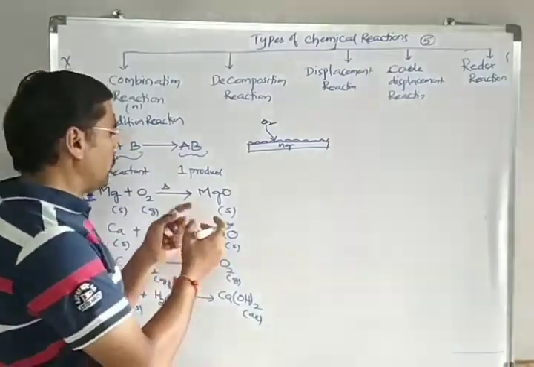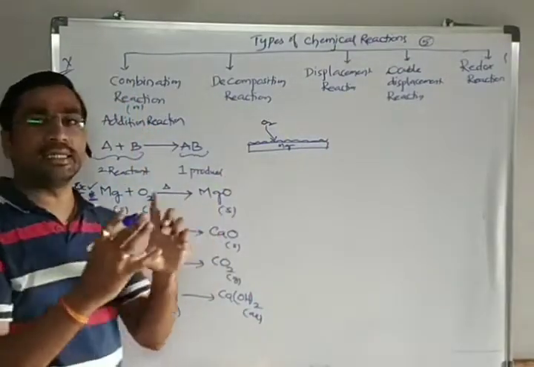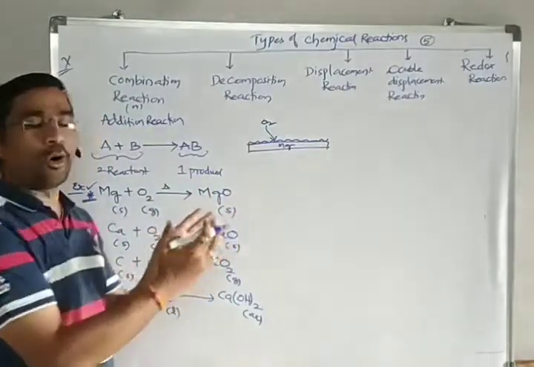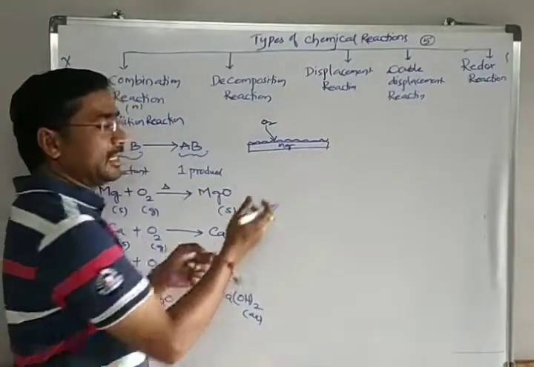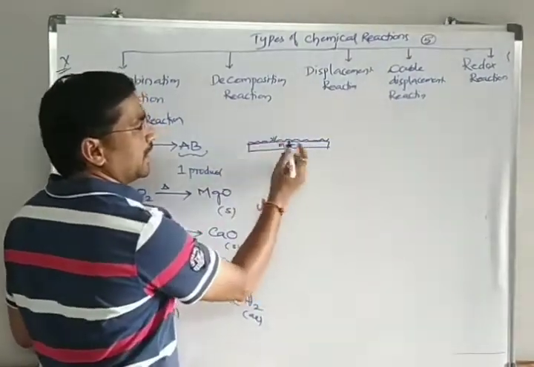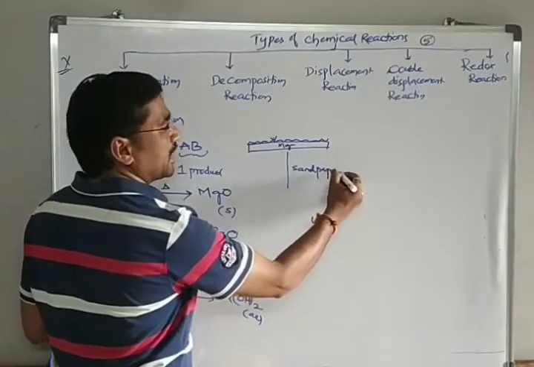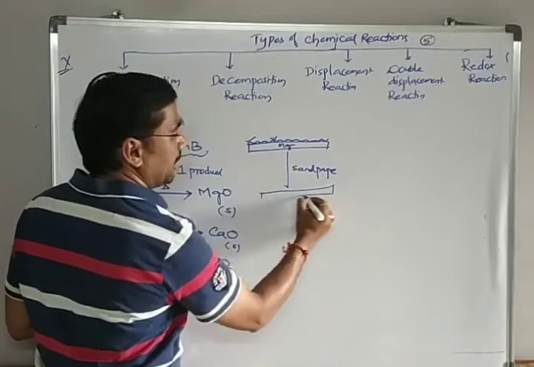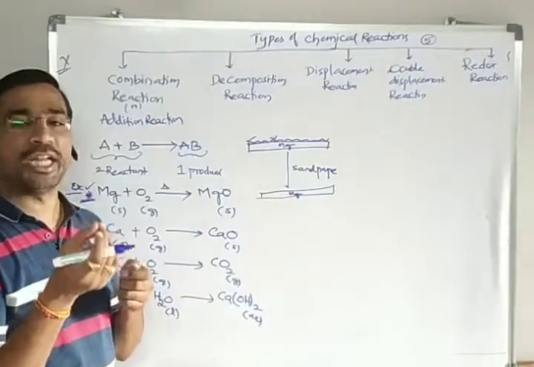That's why, if you take this ribbon directly and start heating, we don't get the dazzling white flame. It doesn't burn properly, and we don't get the expected products. So if you want the reaction to occur properly, take the magnesium ribbon and rub it with sandpaper. When you rub with sandpaper, this layer will be gone, and we will get a clean magnesium ribbon with a little shininess.